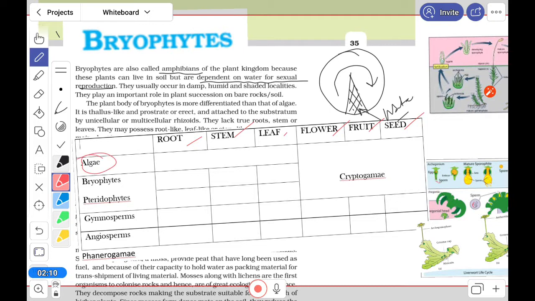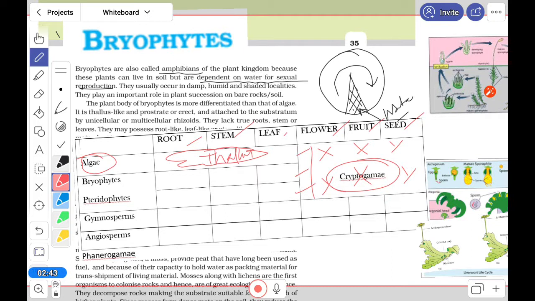Now, algae we have just completed. We know that in algae, root, stem, leaf, these three are not distinct. Instead of that, we got there thallus. Okay. And we know that they are cryptogamy. It means that all three, bryophyte, pteridophyte, algae, they are non-flowering. It means flower, fruit, and seed are not present and they are called cryptogamy.